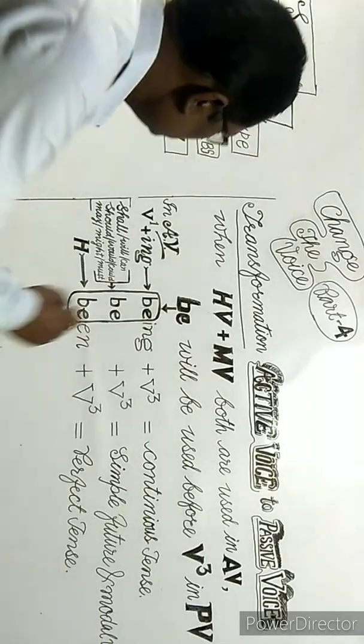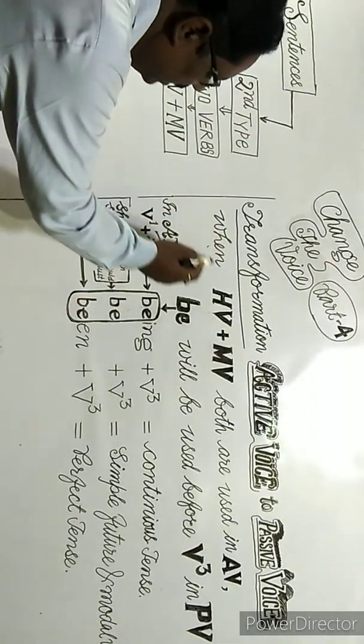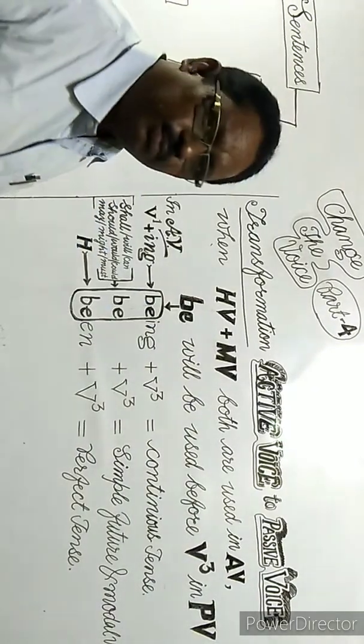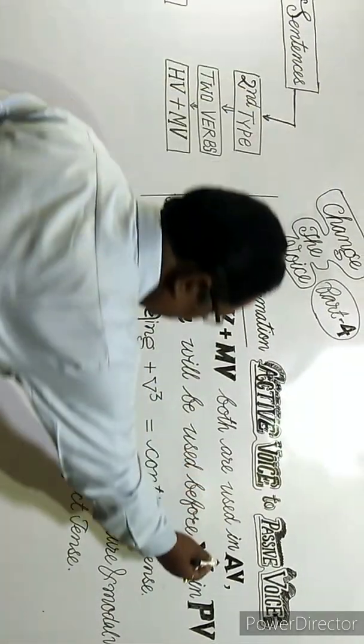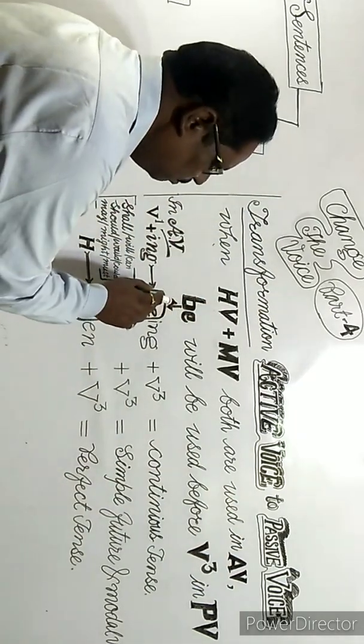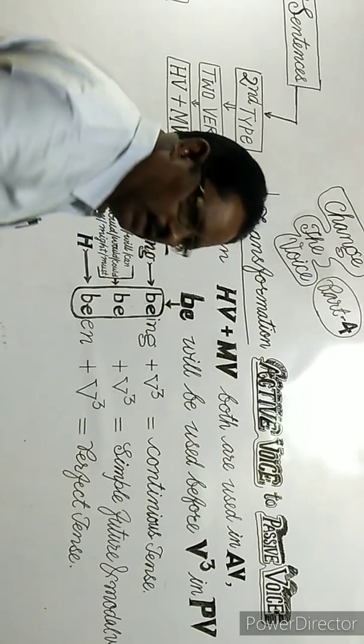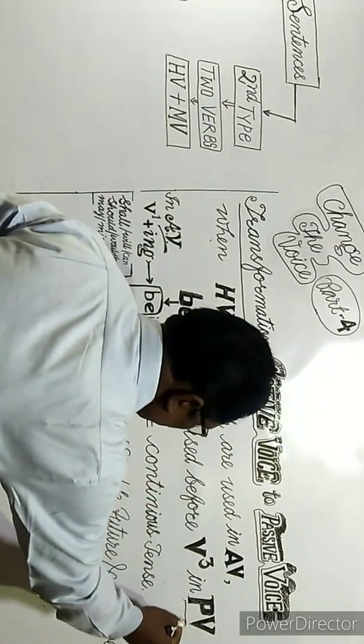And when helping verb plus main verb both are used in active voice, be will be used before the third form of verb in passive voice.